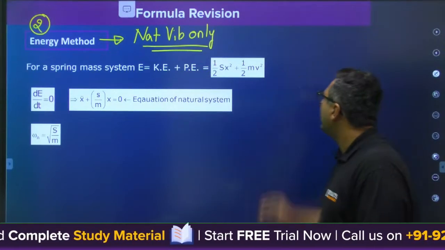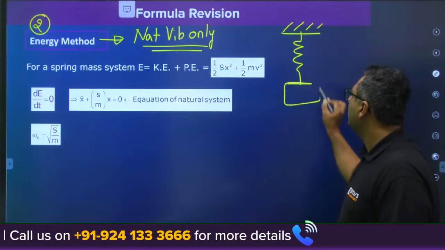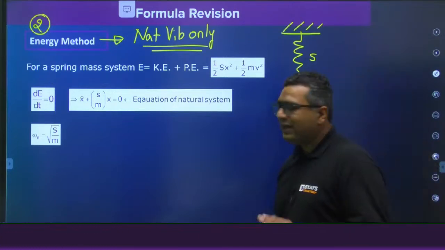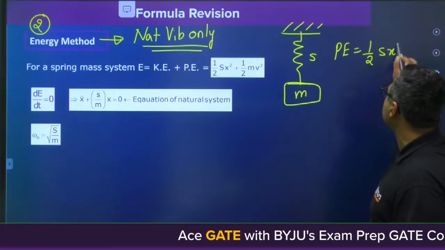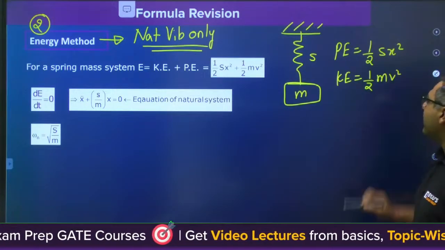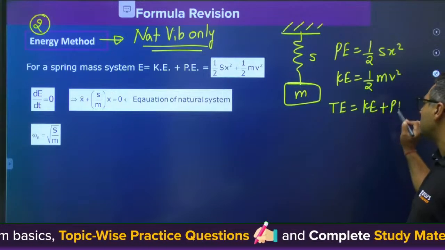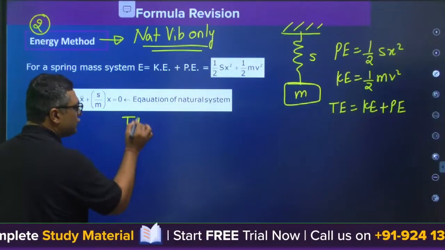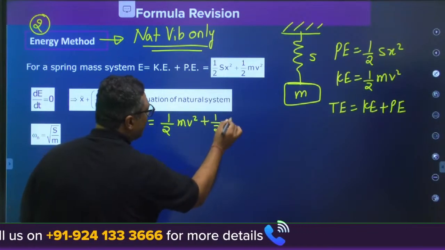So my dear, if you say a spring mass system, I am telling you what this method says actually. If we are having this as mass, this as spring, then you already know the potential energy of the spring is half Sx square, and the kinetic energy of the mass is half mv square. Then what will be the total energy of the system? It is going to be kinetic energy of mass plus potential energy of the spring. So the total energy E is equal to half mv square plus half Sx square.